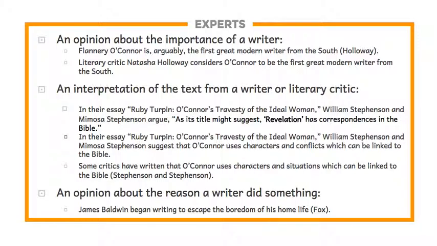Another kind of opinion that you might run across is when someone who writes a biography tries to explain the reason why a writer did something. For example, someone might say that James Baldwin began writing to escape the boredom of his home life. Well, unless that person asked him, we can't claim that information. James Baldwin didn't say that to us. We didn't ask him firsthand. So we need to say that we're not responsible for making that causal relationship, that someone else has done that. And we need to present the name of the person who did.